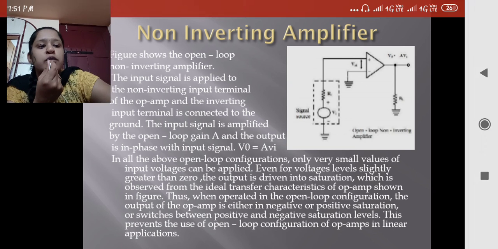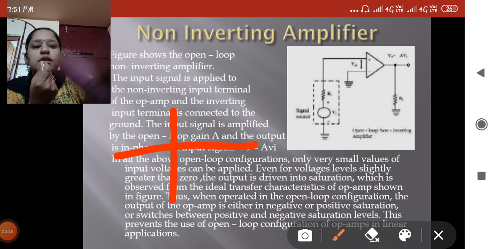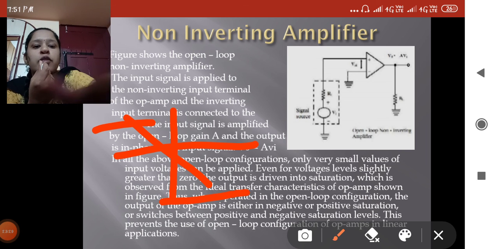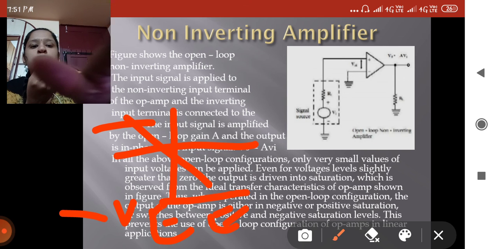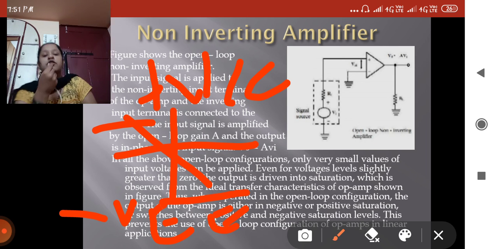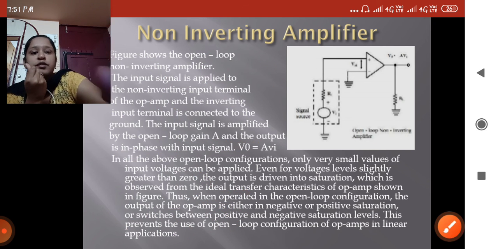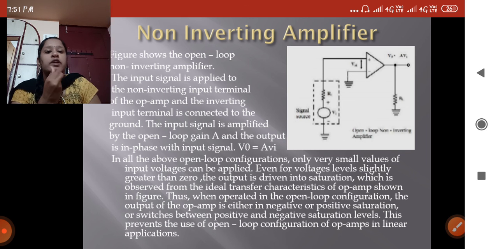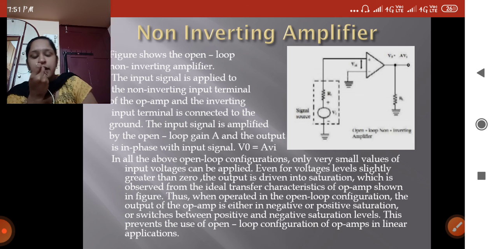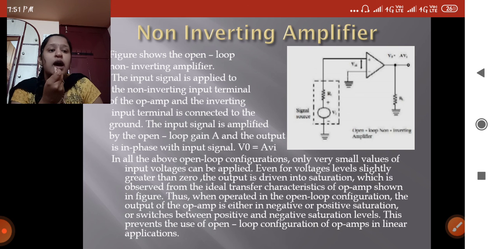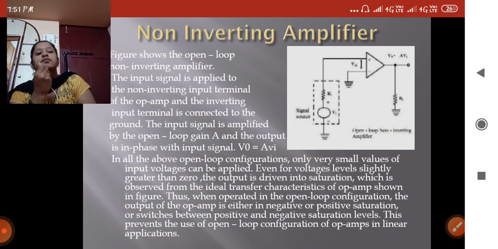Have you studied this? This is the saturation point at minus VEE and plus VCC. We have explained this saturation point in the previous classes. This is the definition they have given here. Even very small voltages can be applied at the non-inverting terminal, and we get the output, very small, as per the circuit's saturation point.